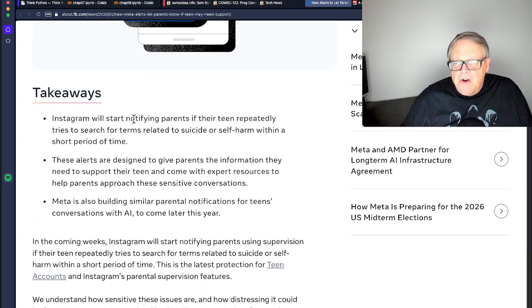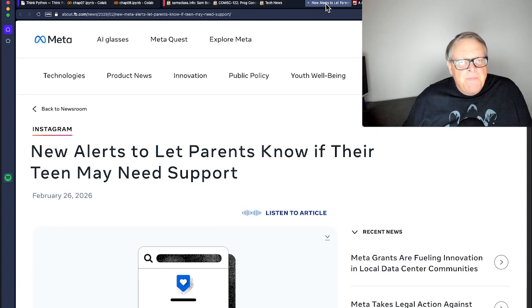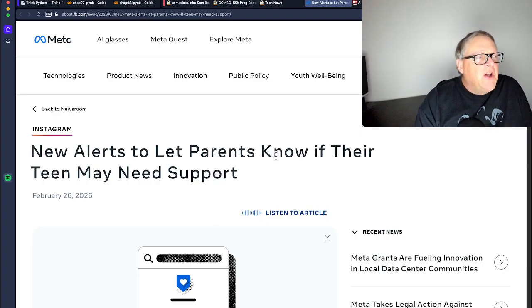They're going to start notifying parents if their teen starts to search for terms related to suicide or self-harm. So that may do some good. Instagram is trying to self-regulate because there's growing incentive to just age-gate social media and not let children use it until an age like 16. That's probably going to happen in a lot of states, maybe nationally. And of course, they're trying to turn on some kind of defense so they can argue that you don't need to do it. We already did something about the problem.